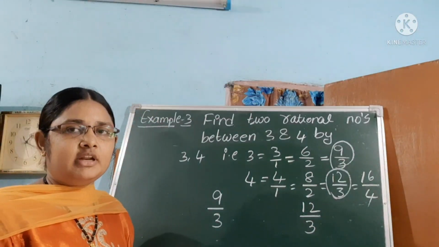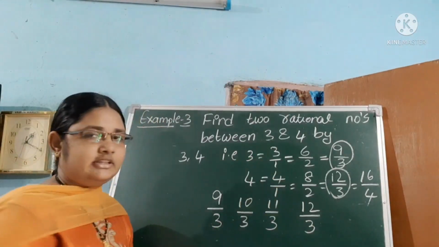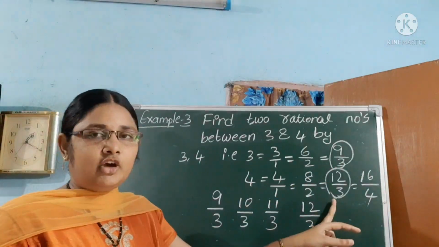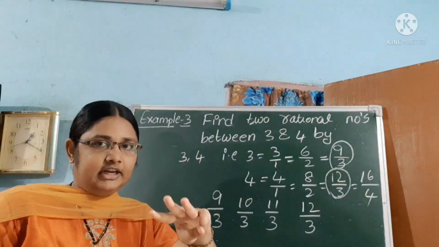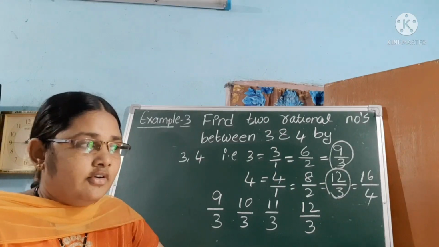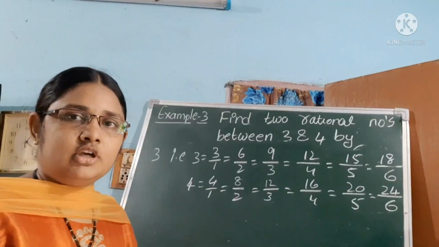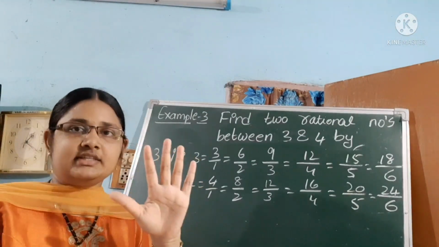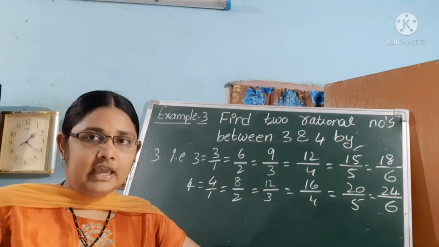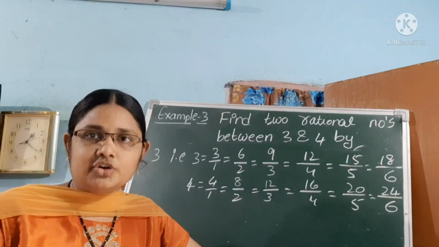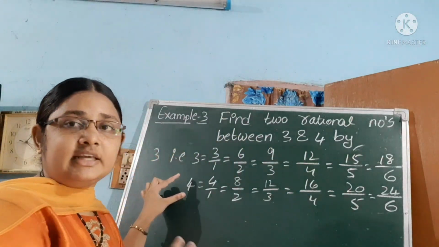Okay, here how many rational numbers do we have to find? 2 rational numbers. So let us take denominator 3. So let us take 9 by 3 and 12 by 3. In these, how many rational numbers are there? 9 by 3, 10 by 3, 11 by 3. Did you understand why I am taking 3 only? They are asking for 2 rational numbers, so we take denominator 3. For example, if they are asking to find 5 rational numbers in between 3 and 4, in that case take 6 as the denominator.